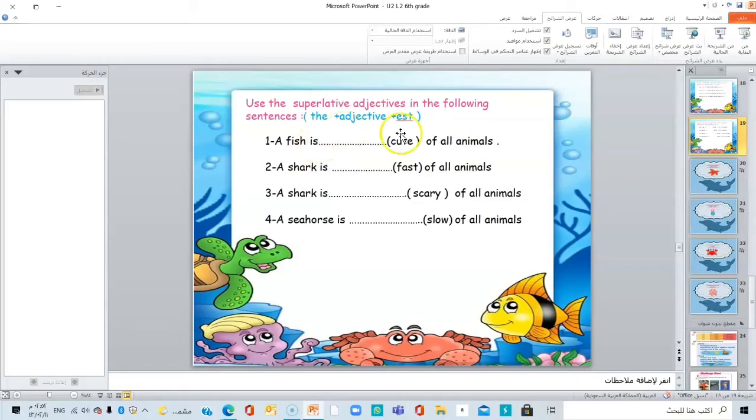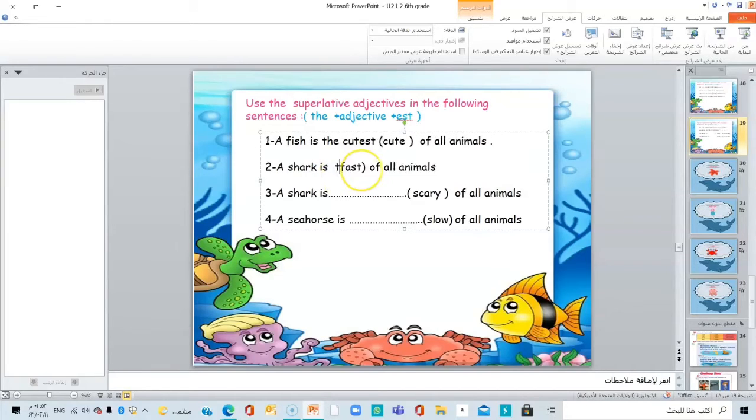Here we have use the superlative adjectives in the following sentences. The adjective plus est. A fish is the cutest. A shark is the fastest. A shark is the scariest.